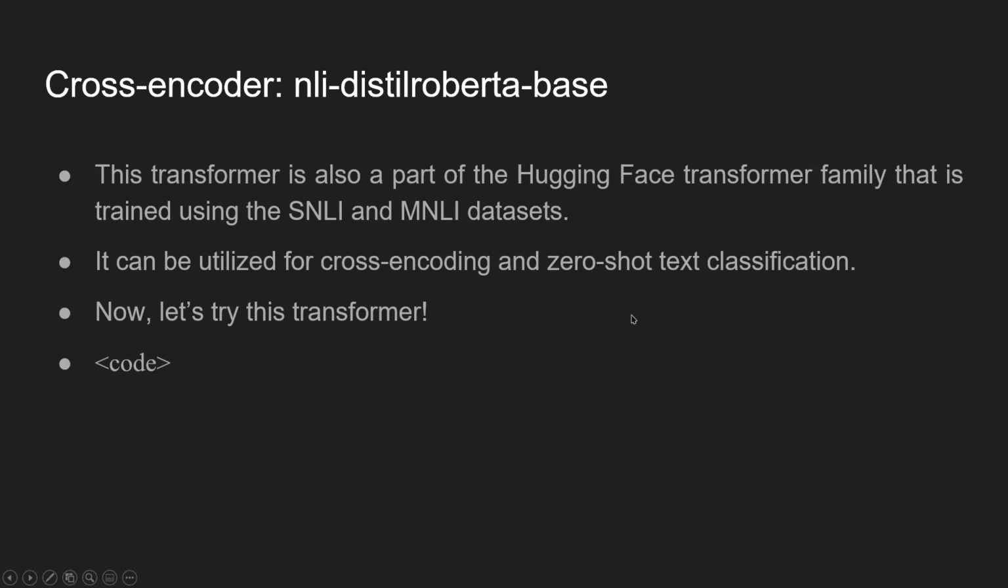This model can obviously be used for both cross-encoding as well as zero-shot text classification. So this model sounds interesting, right? I will show you the code.